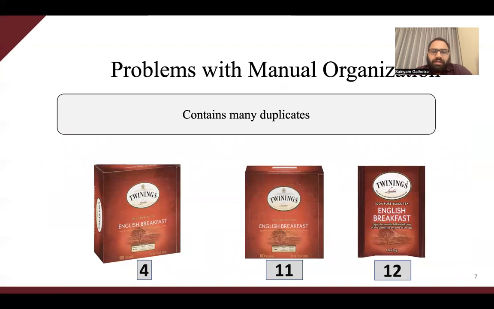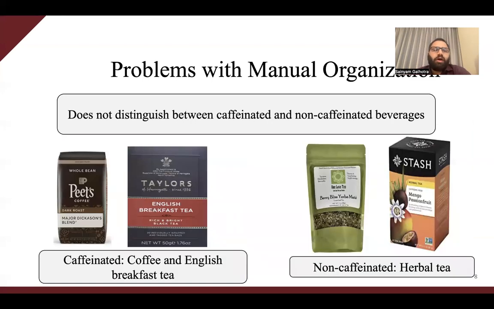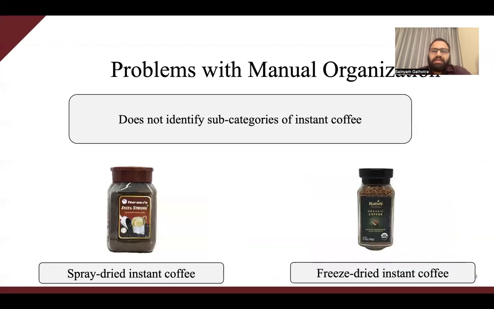With this hierarchy which he has set up, he's not very happy with the website because there are some duplicates which are spoiling the search results. He also notices that his organization does not distinguish between caffeinated and non-caffeinated drinks. He then goes back and modifies his hierarchy to add these additional categories. After spending all this effort, he realizes that he missed organizing the instant coffees into spray-dried and freeze-dried instant coffees. And he has to again go back and modify the hierarchy.